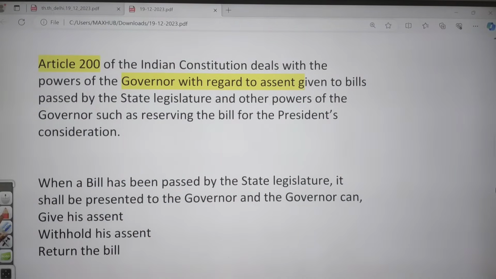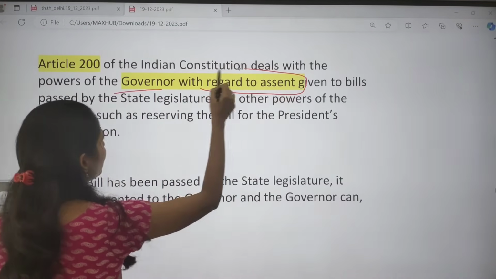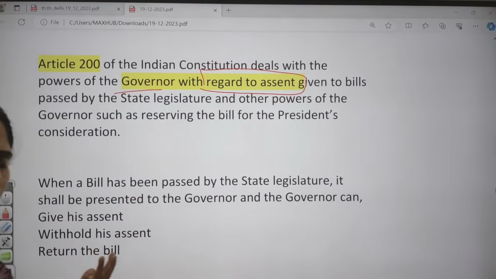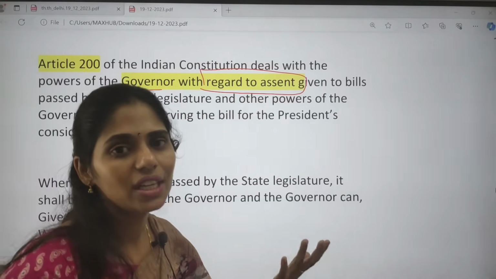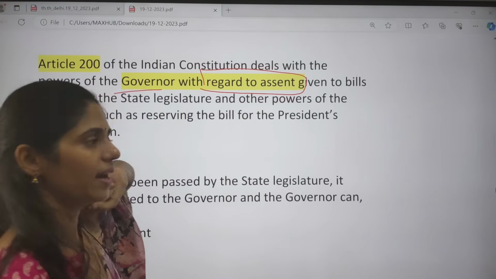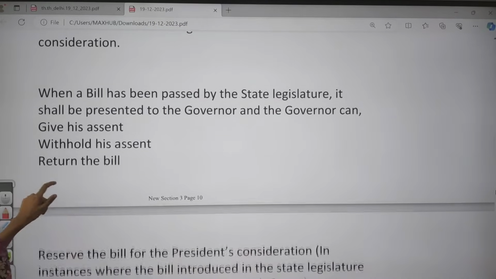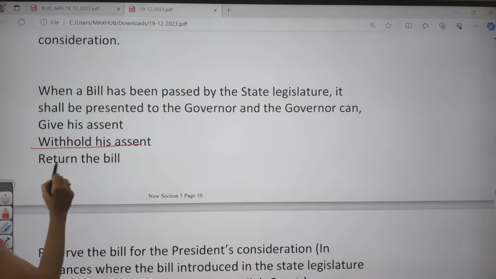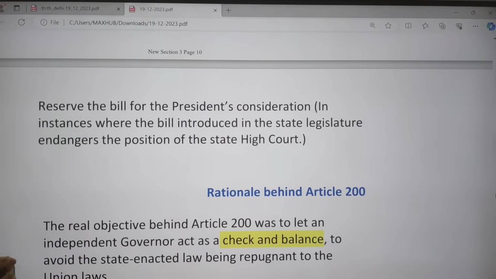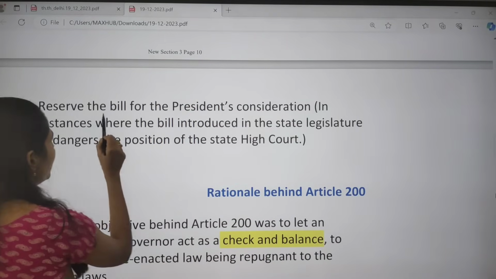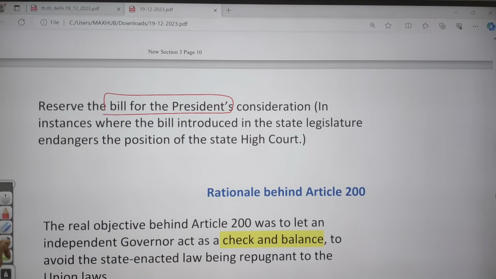Article 200 talks about the powers of the governor with regard to giving assent to bills. Whenever a bill passed by the legislature of a state is placed before the governor, he has some powers according to Article 200. For example, he can give assent, that means he can sign, he can withhold the assent, and he can return the bill. One more important power is that he can reserve the bill for the president's consideration.